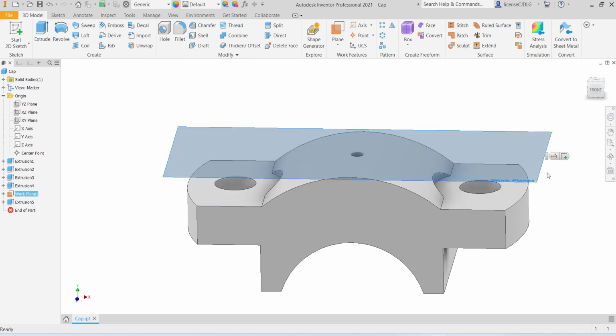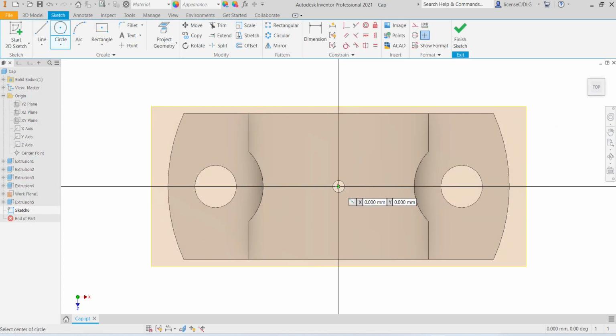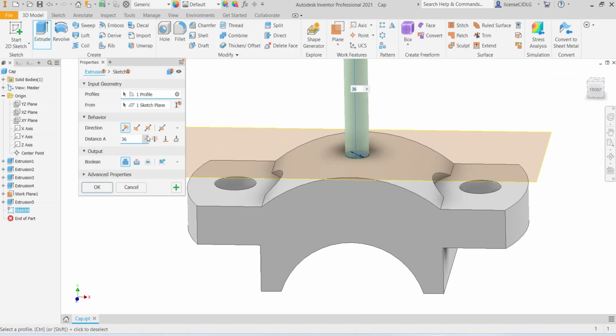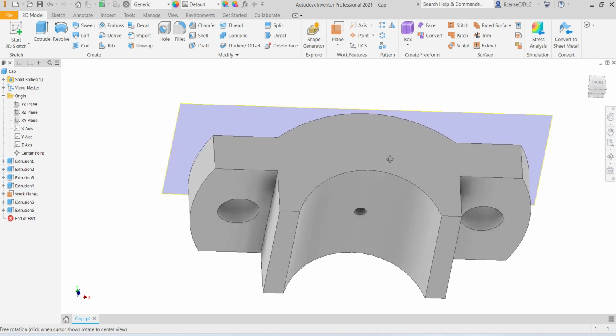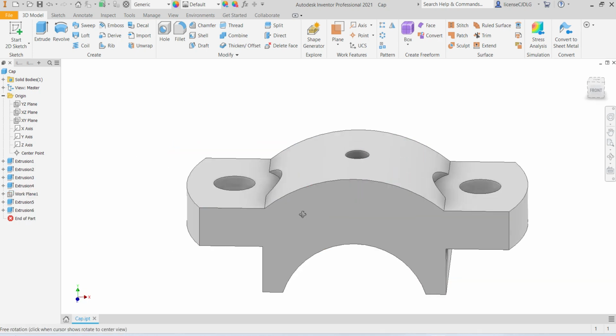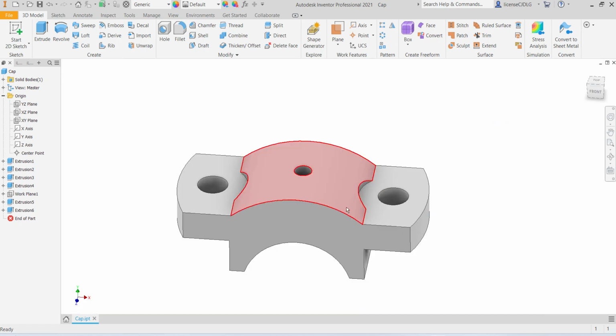Select the same plane, sketch, create one diameter 6 circle, click OK, reverse the direction, length is 10 mm, OK. So hide the plane. So the second part is completed.